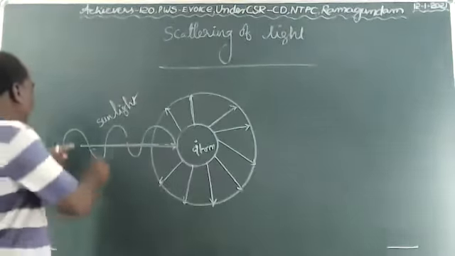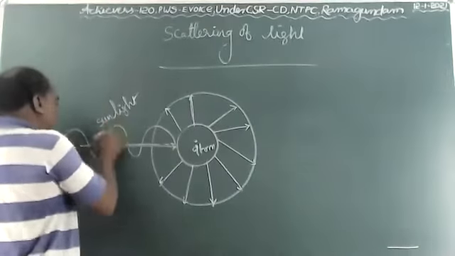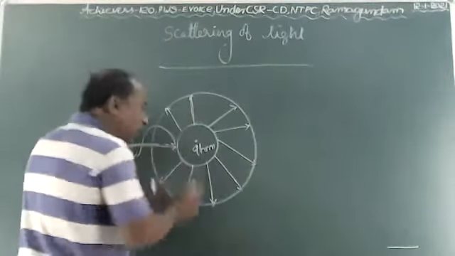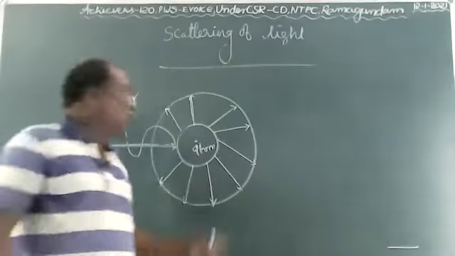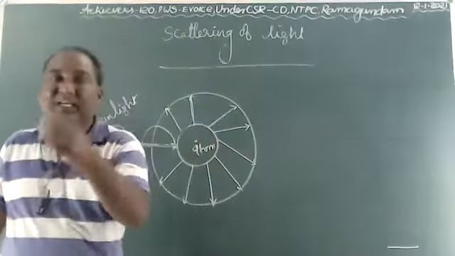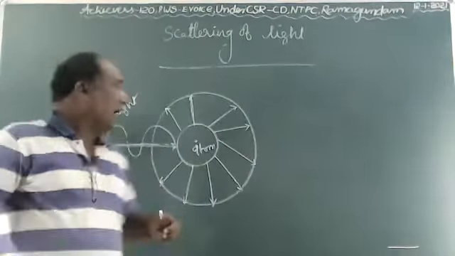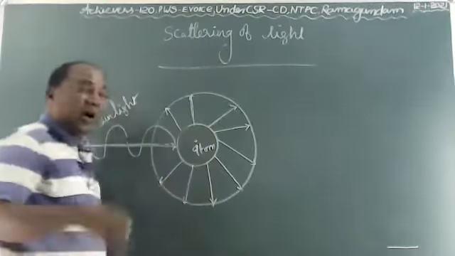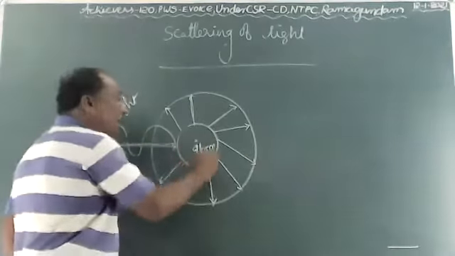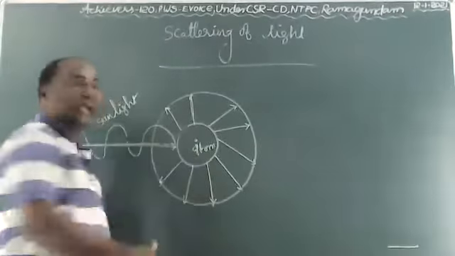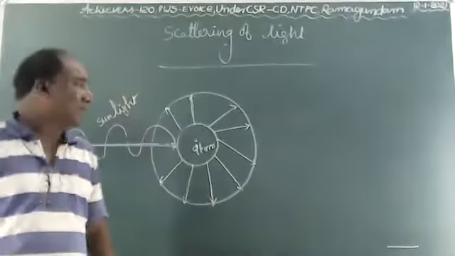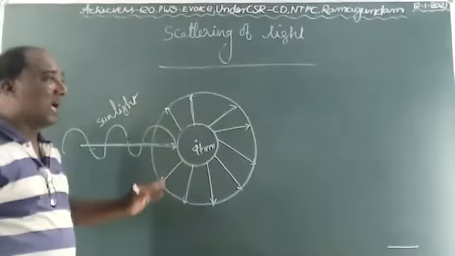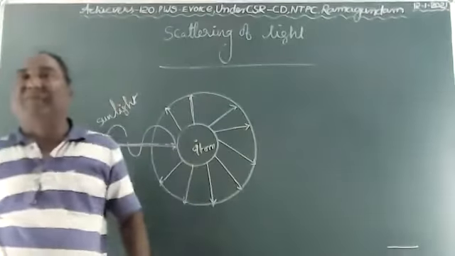Okay, children. The sun produces some amount of energy. The sunlight is incident on the atom. Now the atom absorbs the energy, and after that it re-emits some amount into all the directions. From the energy it absorbed, a little amount is spread into all the directions. It is called scattering of light. Due to the scattering, the sky appears in different colors.